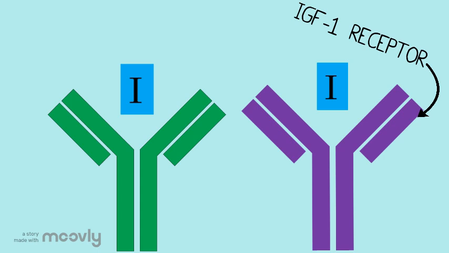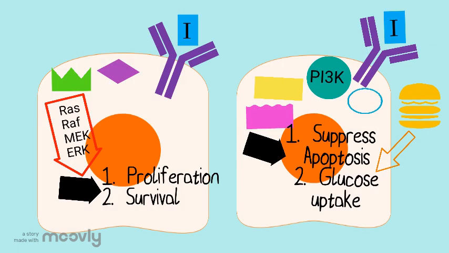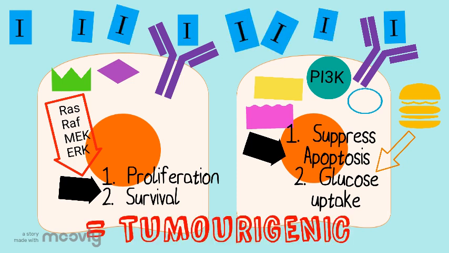or IGF-1 receptor, insulin can also bind to and activate the IGF-1 receptor. Signaling via the IGF-1 receptor is also linked to cell proliferation and survival. Thereby, hyperinsulinemia also upregulates this tumorigenic pathway.